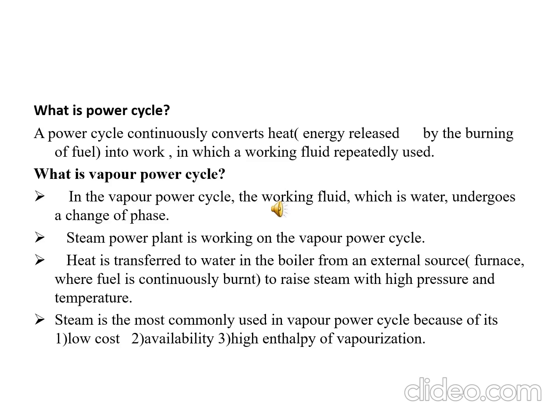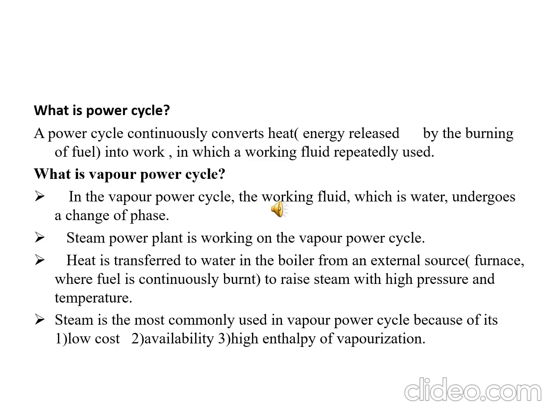Generally where are we using this vapor power cycle? In steam power plants. Generally we use the vapor power cycle for getting electric energy. So why are we using the vapor? Because vapor or steam we can find very easily, due to its low cost, availability and high enthalpy of vaporization. That is why we are using the steam or vapor.